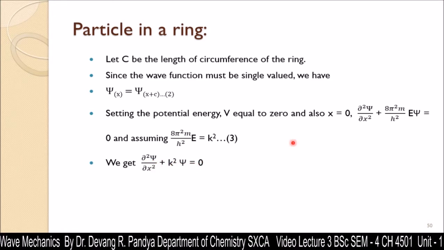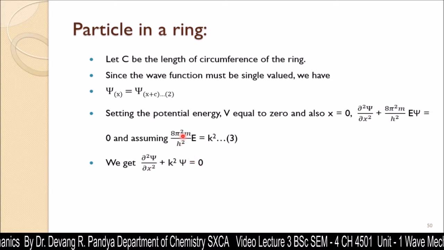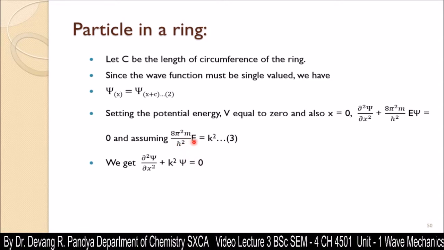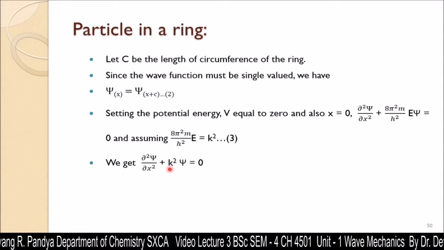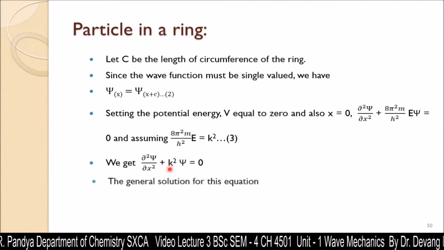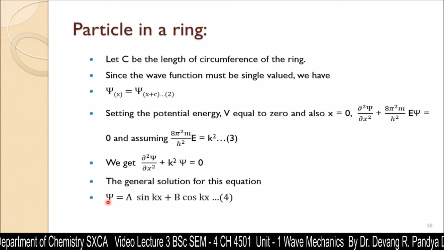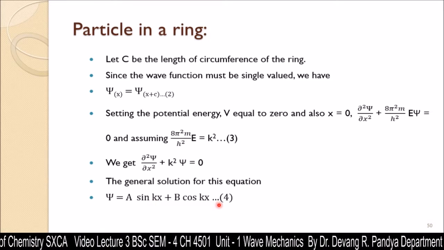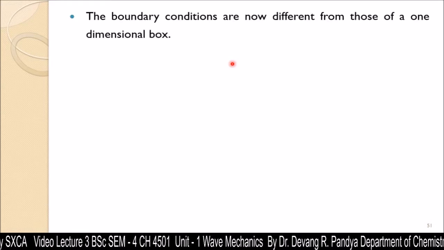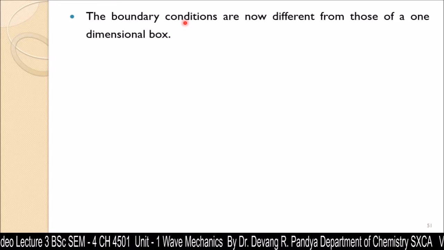That is also a Schrodinger equation like this one. There is no difference, only that instead of 8 pi square m E upon h square, we have taken k square. And in the one-dimensional box also, up to this, it is quite similar. The general solution for this equation is psi is equal to a sin kx plus b cos kx. That is also similar. Now where it is similar and where it differs, I am going to explain. Boundary condition. Here the story differs.